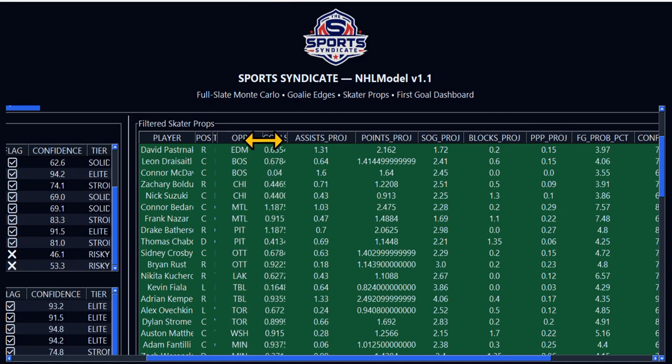All their projections are confident. These are the most confident projections on the majority of players here. In this table, you got your shots on goal projections, your points projections, your assist projections. I told you I was going to add assists in there. I added assists and I also added first goal probability. So here's your list, like this guy right here, Connor, 7.57 on the first goal probability. That's high. Frank is high.